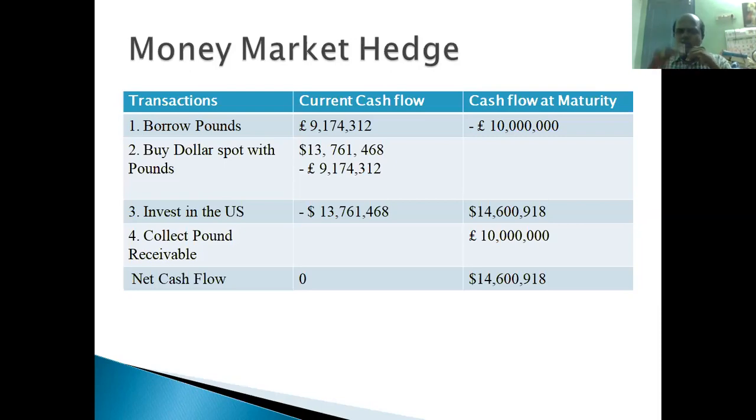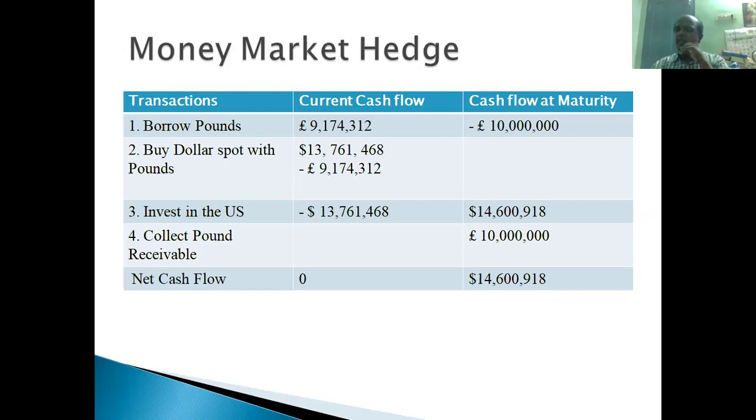So finally, adding all those transactions, we get the net current cash flow as zero, because all the amounts get cancelled with each other, right? Then cash flow at maturity, what amount is left out? $14,600,918 is left out. This amount divided by 10 million pounds will give them the exchange rate. What is the planned exchange rate? What is the guaranteed exchange rate? It is $1.46 per pound. So whatever the exchange rate on the day, 15th May 2021, when British Airways settles the